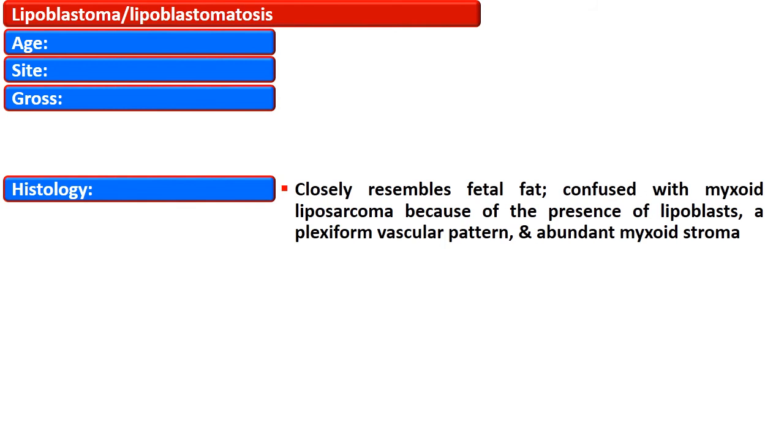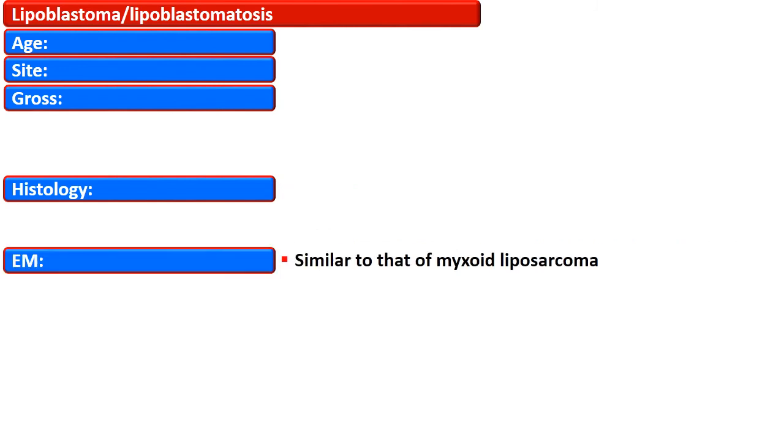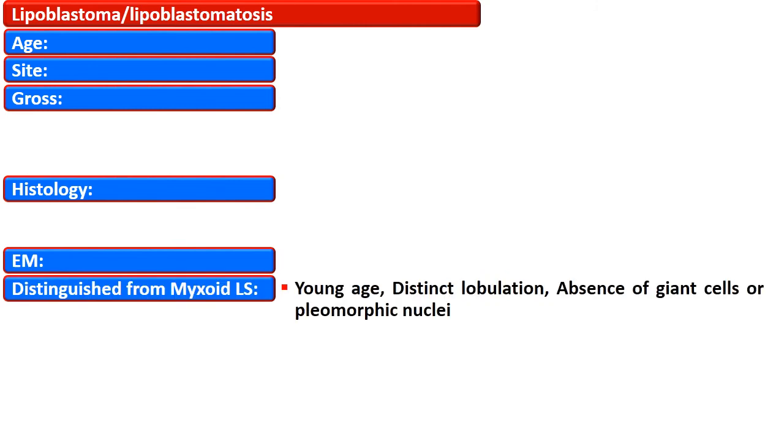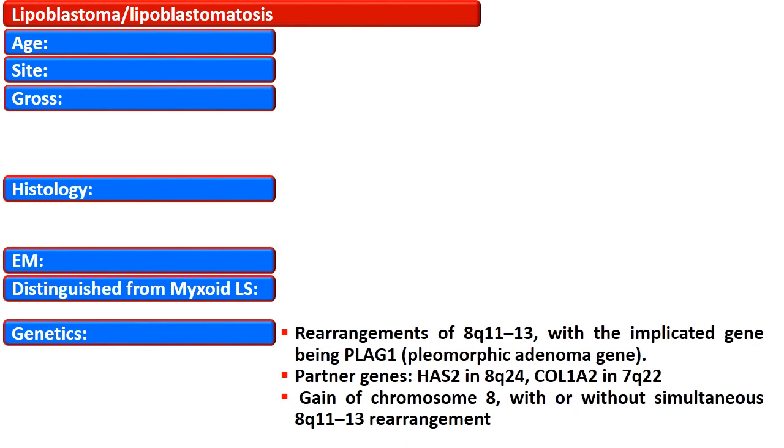Histologically, they closely resemble fetal fat and are confused with myxoid liposarcoma because of the presence of lipoblasts, a plexiform vascular pattern, and abundant myxoid stroma. Electron microscopy is also similar to that of myxoid liposarcoma, and they are distinguished from myxoid liposarcoma on the basis of young age, distinct lobulation of the lesion, and absence of giant cells or pleomorphic nuclei.